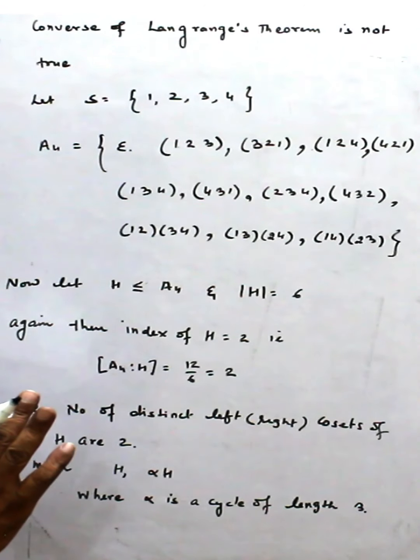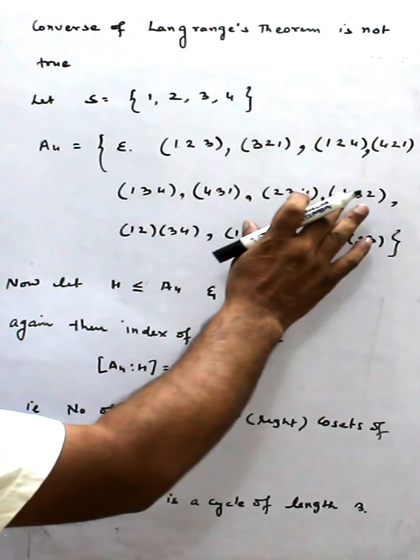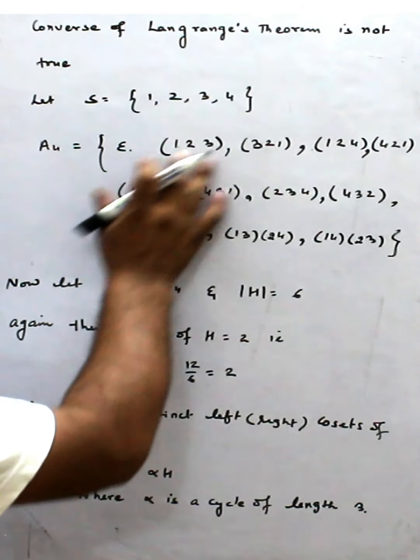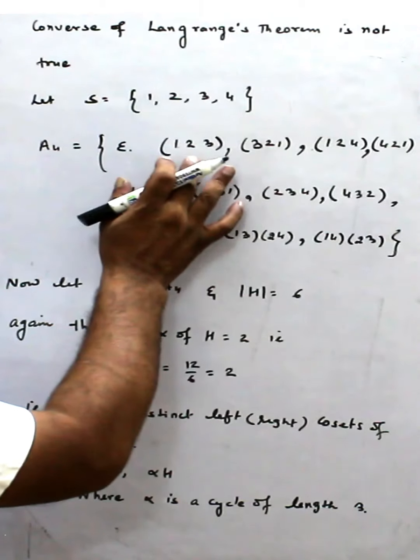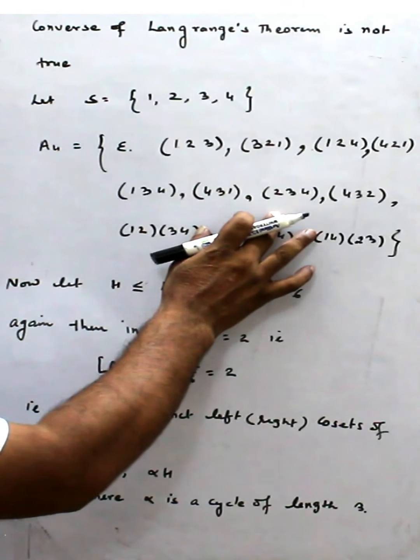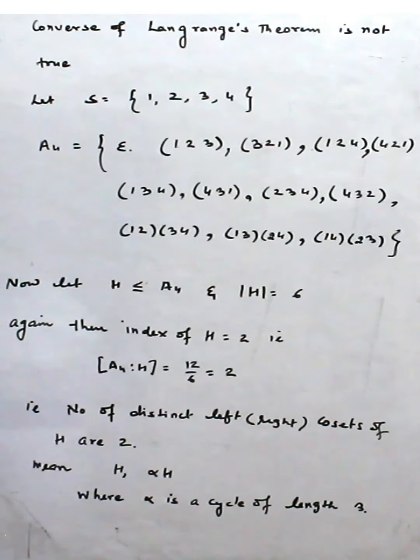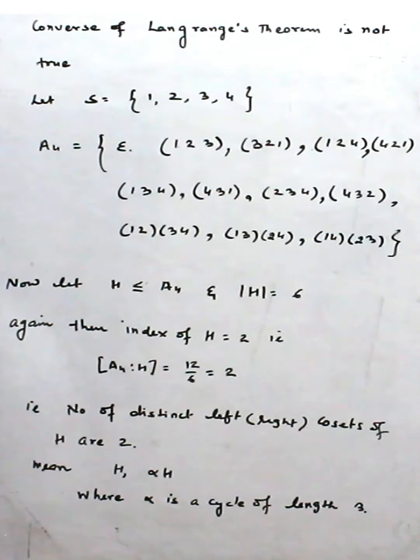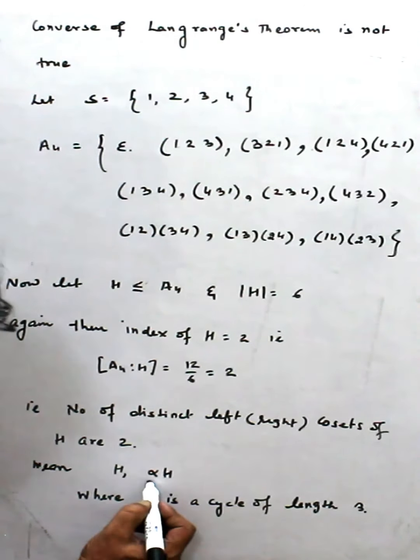If we include all elements of length 3, then they are 8 in number. That means 2 are out at maximum. So one alpha will be there. This point is important.